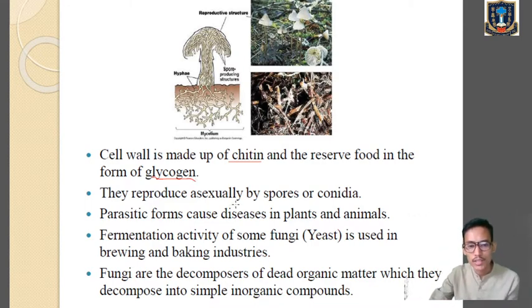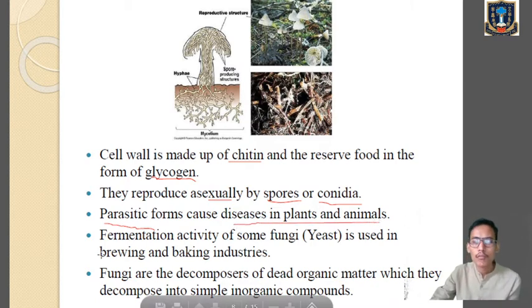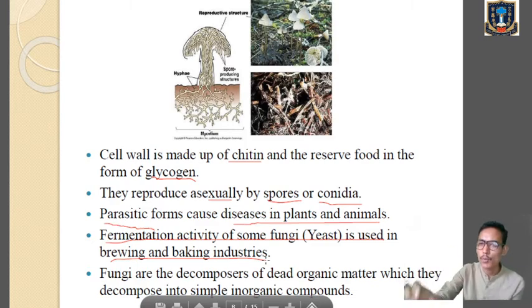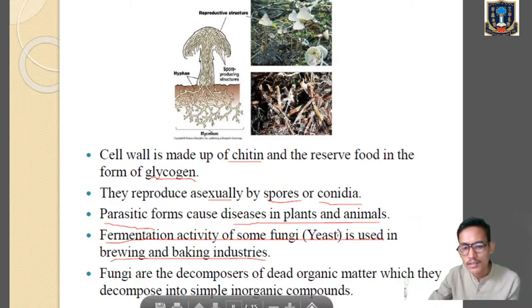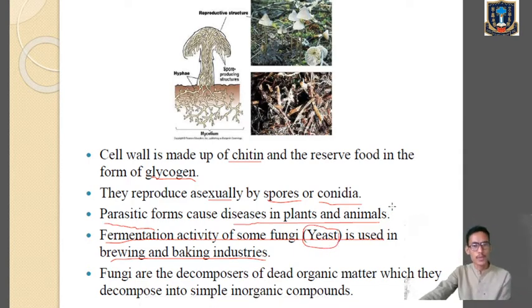Clear? Next one. Reproduction is asexual, which takes place by the help of spore formation or by conidia. Parasitic forms, which are dependent on other organisms, cause disease in plants and animals, so they are harmful. Fermentation activity of some fungi is used in the brewing and baking industry. So which fungi are used in baking and brewing industry? Your answer will be yeast. So yeast is mainly used in baking and brewing industry for making alcohol also, okay, for making cakes or for making bread.